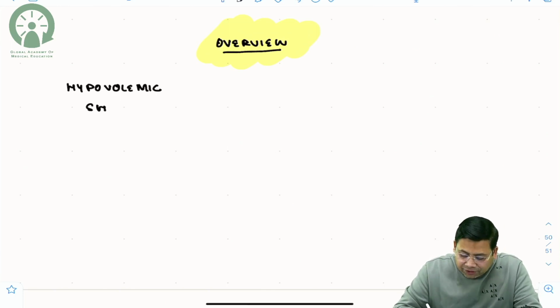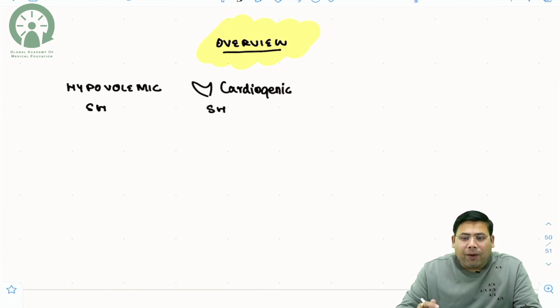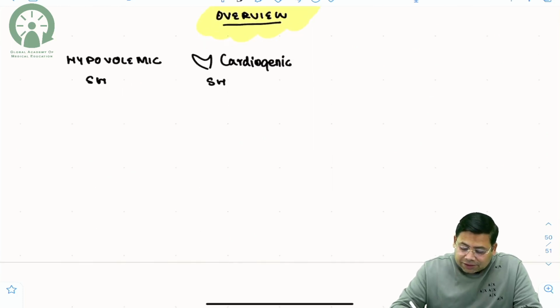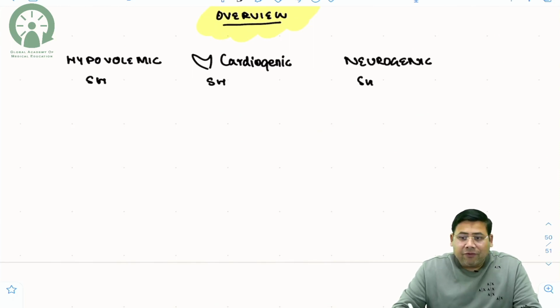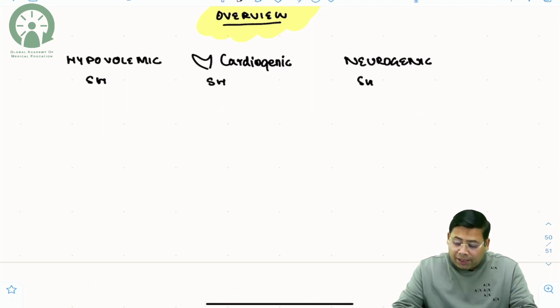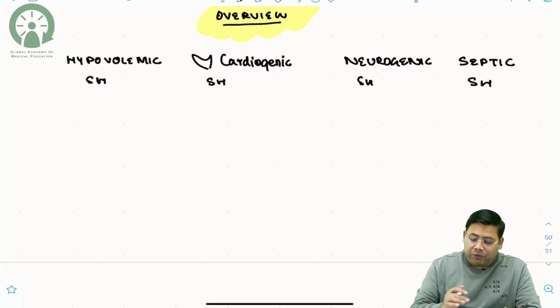The second is cardiogenic shock. What do you mean by cardiogenic shock? It is a state of pump failure. The heart is not pumping the blood properly. The third is neurogenic shock. What is neurogenic shock, students? Neurogenic shock is a state when there is loss of central sympathetic tone. And the last is septic shock. So these are the four varieties of shock that we are going to compare.